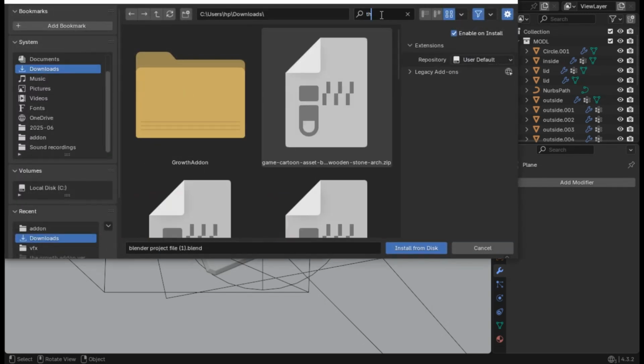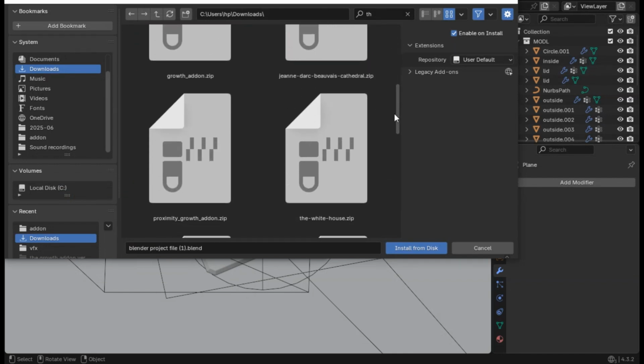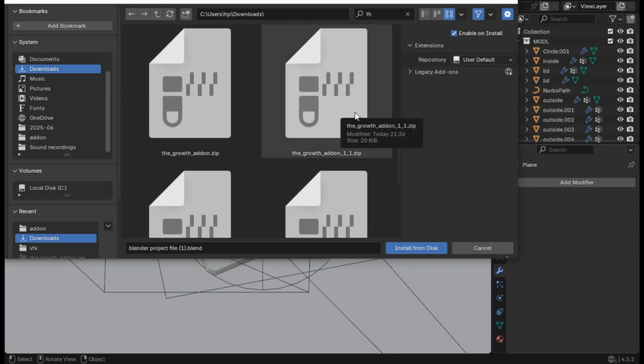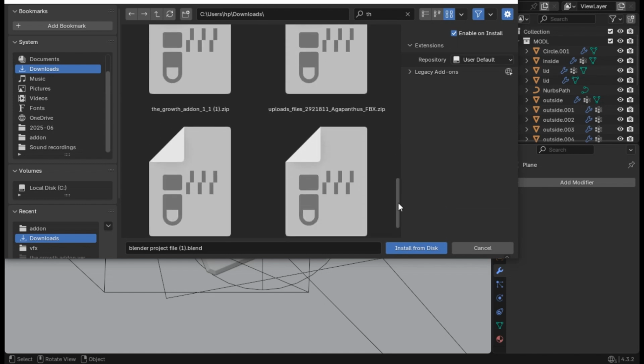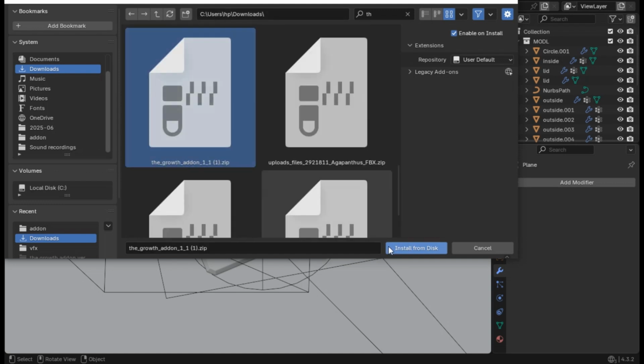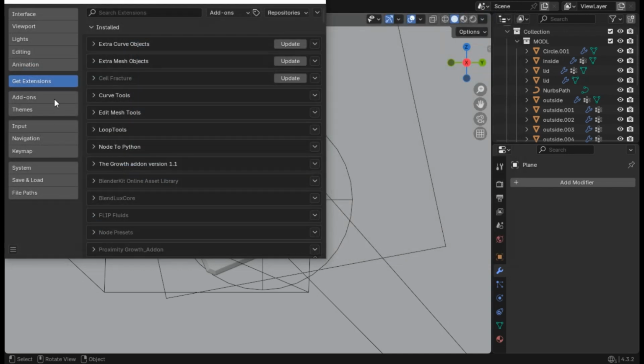And now you just go and search for, okay, you'll just go to the version you just downloaded, because there are actually two. There are supposed to be more, but I just kept deleting and adding new ones. So yeah, this is the one we'll be working with. I just downloaded this earlier. So this is the one we will be working with, the Growth Addon 1.1.